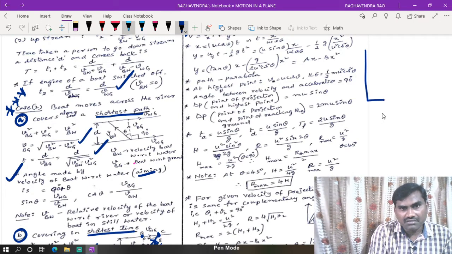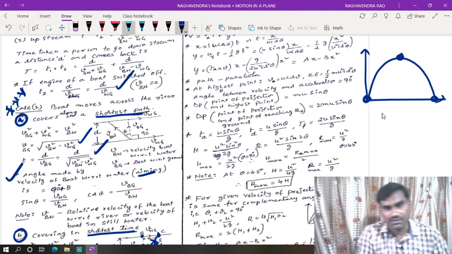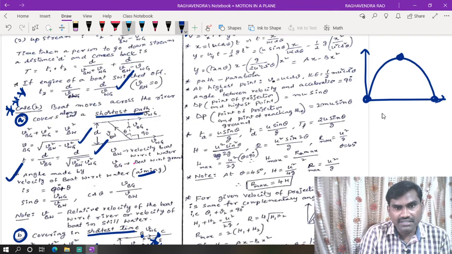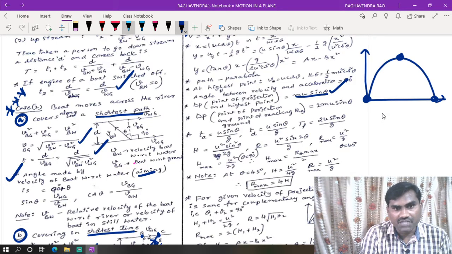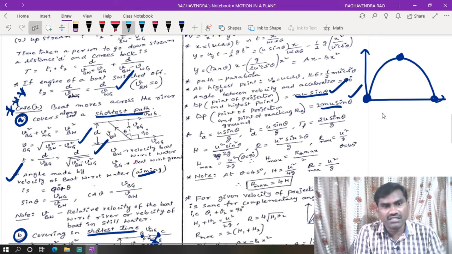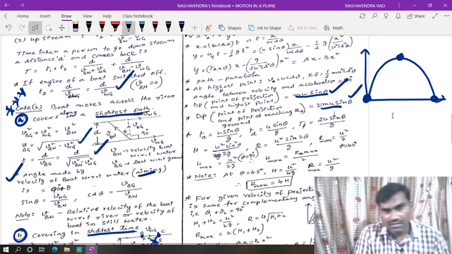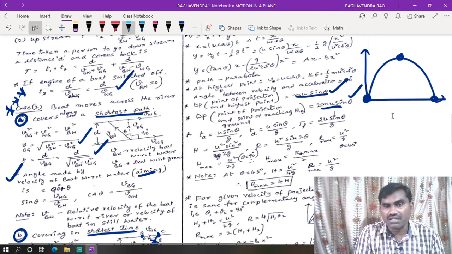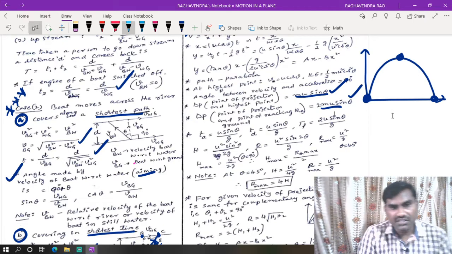Another case is projectile motion with this point called the point of projection, this the point of maximum height, and this the point of reaching the ground. The change in momentum between the point of projection and the highest point is mu sin theta. Between the point of projection and the point of reaching the ground it is 2mu sin theta. There is a derivation for this, but we need not do it here; we need to remember that the change in momentum between the point of projection and the highest point is mu sin theta, and between the point of projection and the point of reaching the ground is 2mu sin theta.